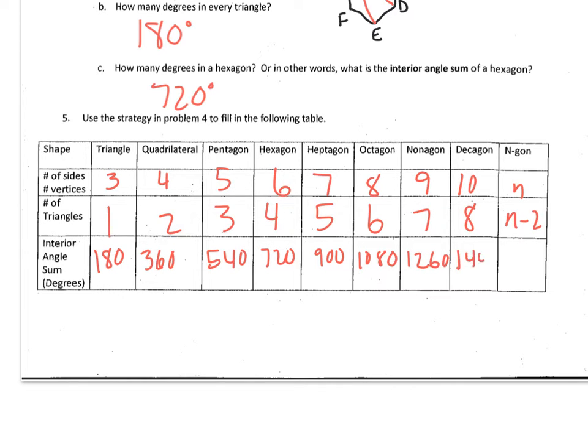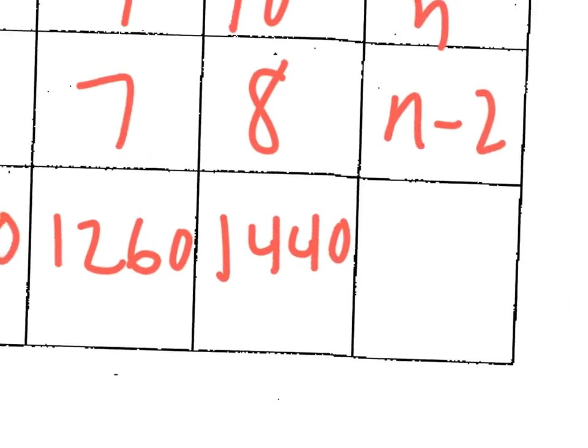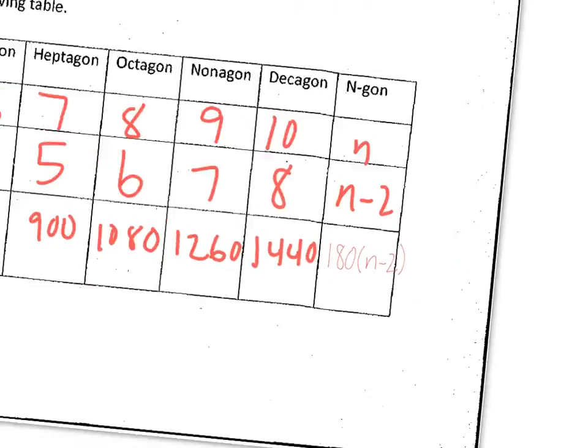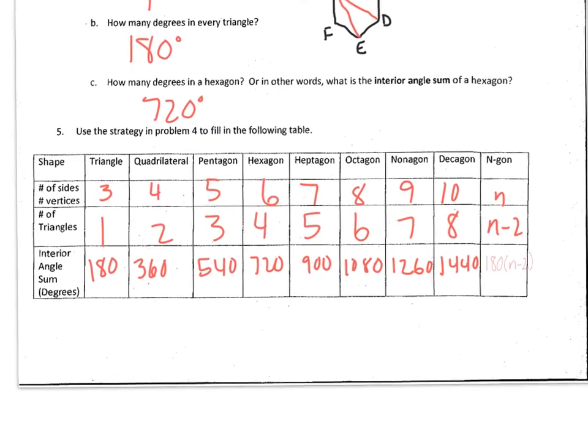And our rule for this is you have 180 degrees times the number of triangles formed, or n minus 2. Okay, and that should be your completed table.